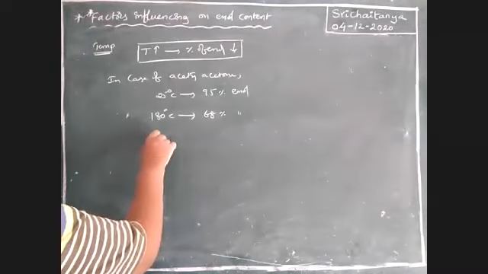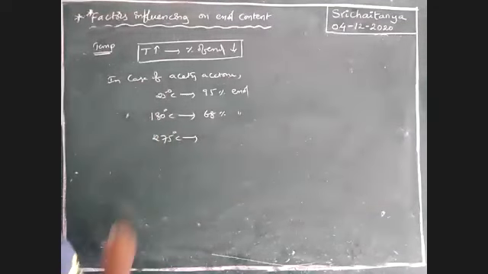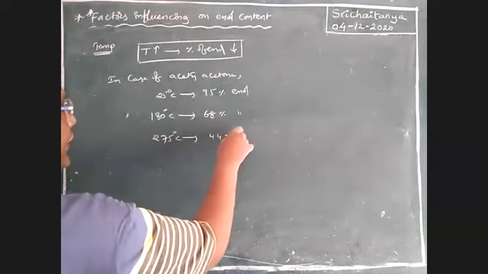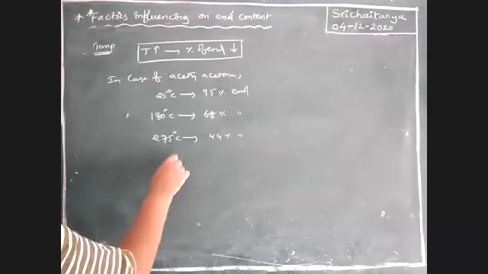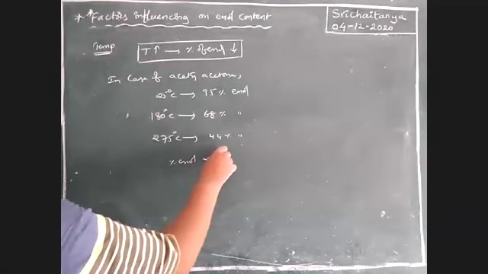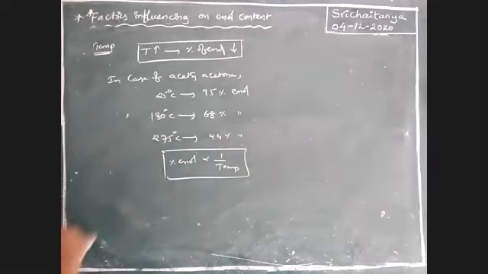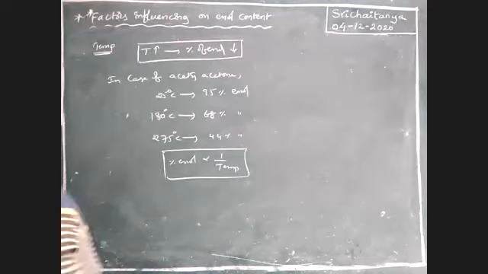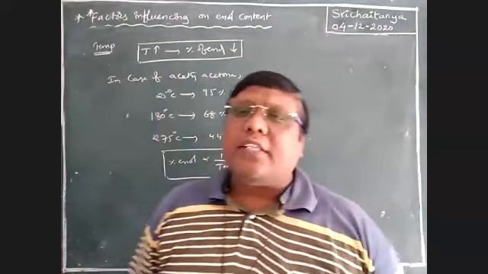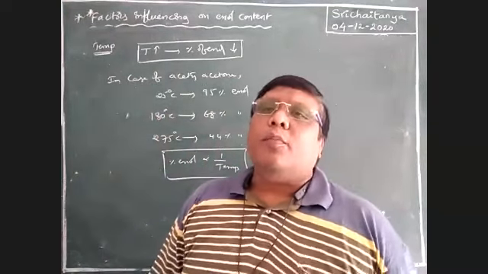At 275 degrees centigrade, that is 44%. Therefore, the percentage of enol is inversely proportional to temperature. Please keep in mind. So these are the most important factors influencing the enol percentage.